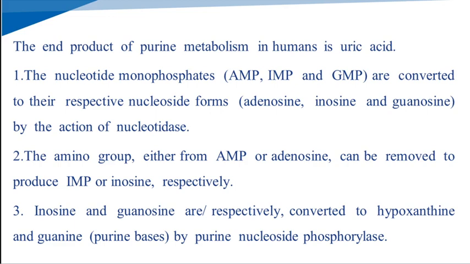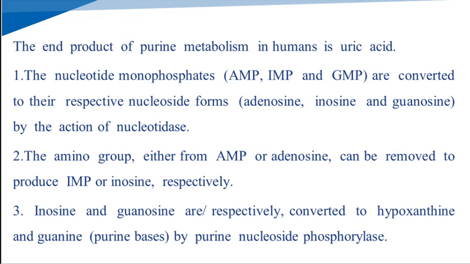If AMP, adenosine monophosphate, loses the amino group, it is converted into IMP, and adenosine is converted into inosine.